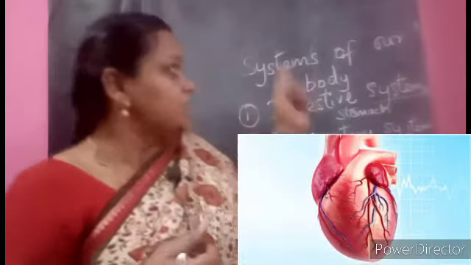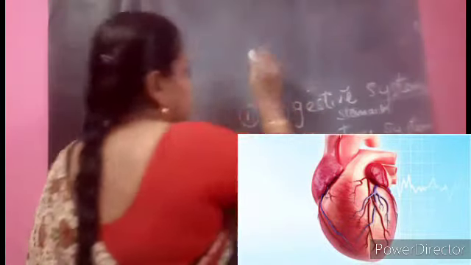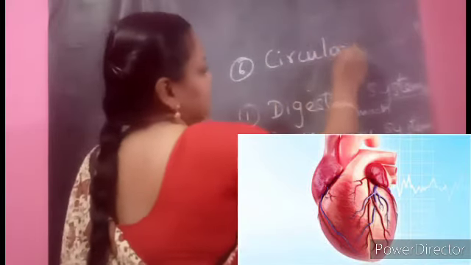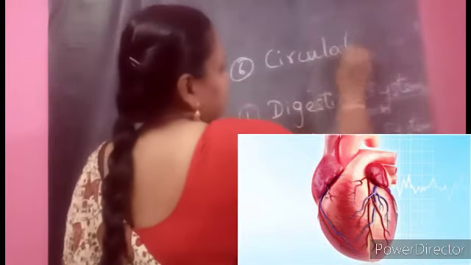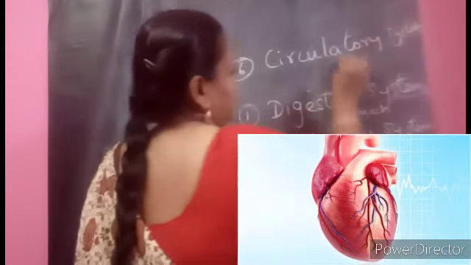That is called the circulatory system. So what system is it? One of the very important systems, where the heart and blood vessels are there. Circulatory system. So in this system, the heart is the very important organ.